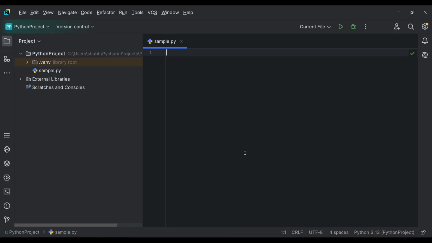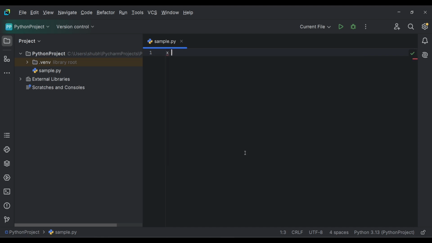What is typecasting in Python? Typecasting is a way to convert the data type of a variable to some other data type. There are two types of typecasting. First is implicit, another is explicit. So let's start with explicit typecasting.